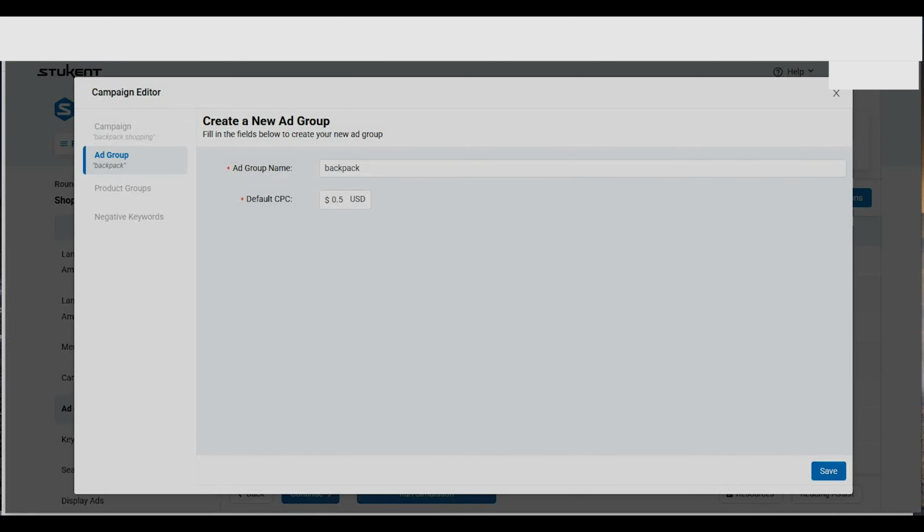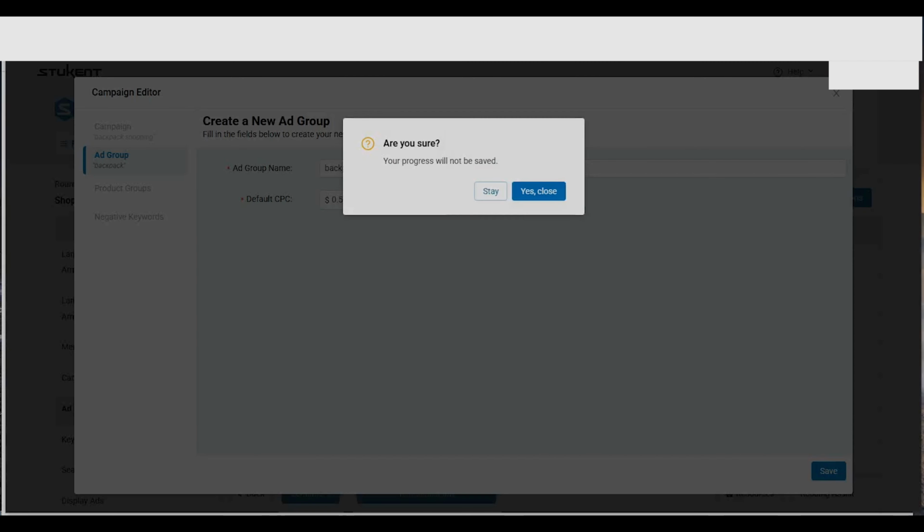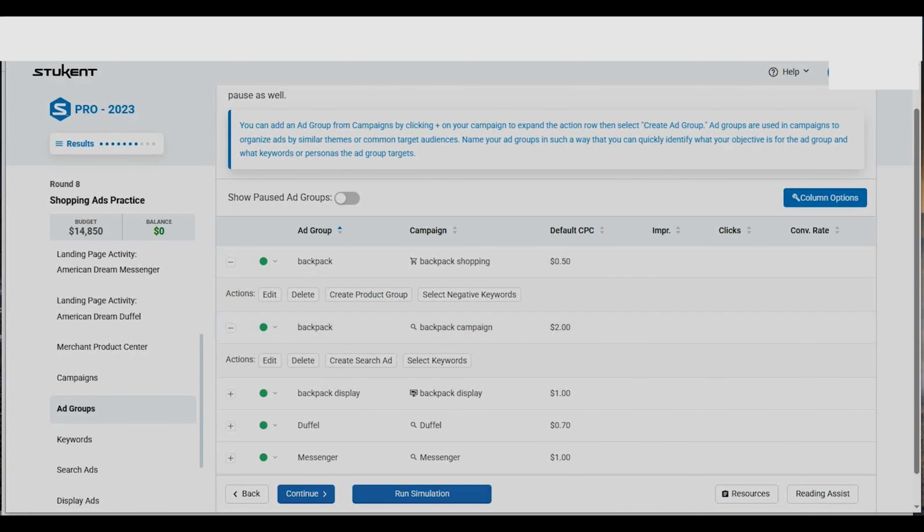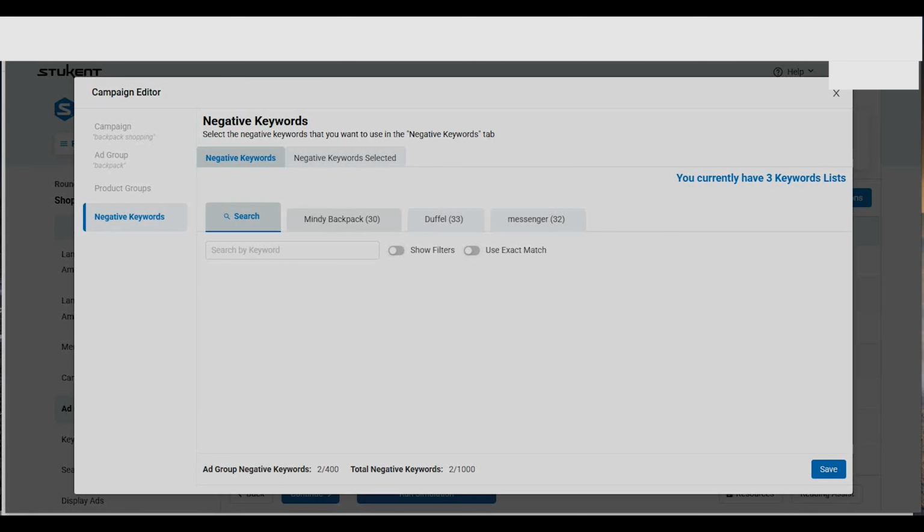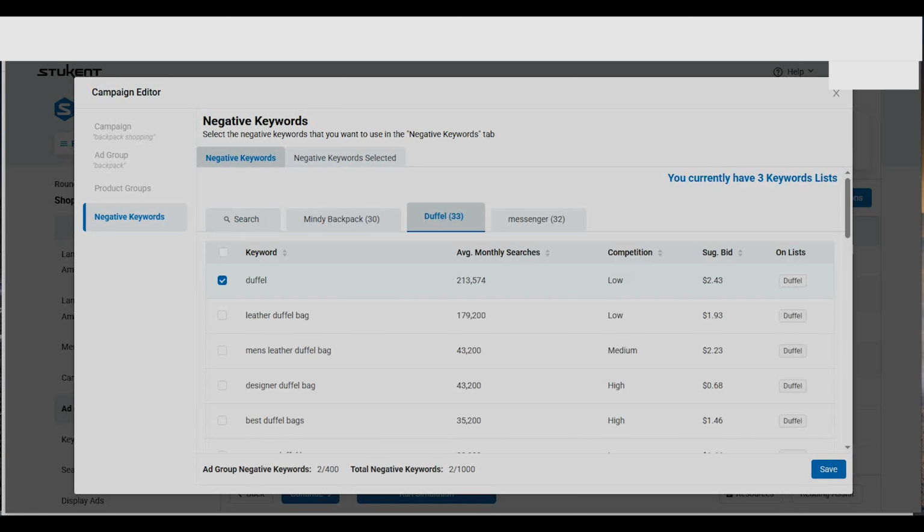Okay, starting with the shopping campaign, the first one, you can see the goal here was to select the negative keywords. So the selected negative keyword, because we are targeting the backpack, and that's why you can see for negative keyword we are selecting the Duffels.